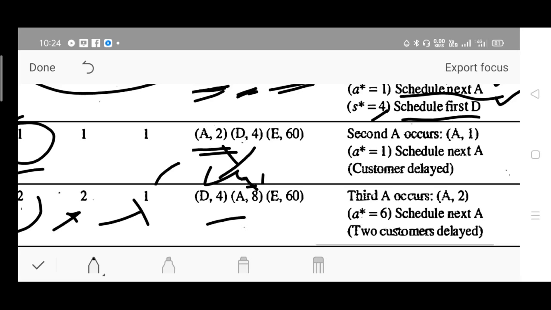Write it first, in chronological order. The times should be in chronological order. That's why we have considered departure first followed by arrival. You can write A8 followed by D4, not an issue, but it should be in chronological order. That's why these parameters are interchanged here.